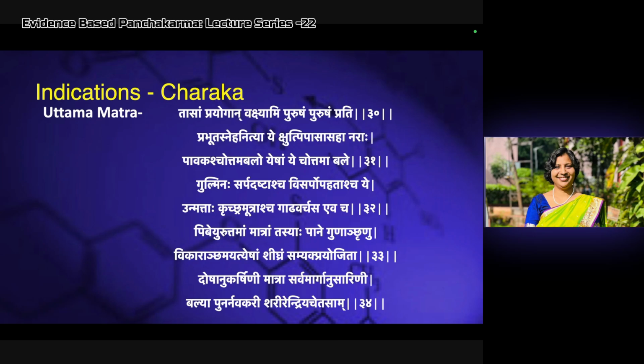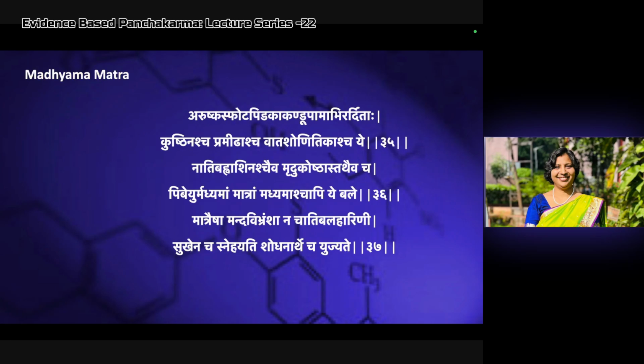Matra Sarva Marganusarini: it goes through the whole body, doing the Anusarana of the whole Marga. Balya: it has the effect of strength. Punarnavakari: rejuvenation of Sharira, Indriya and Chetasam. That's why we see the indications are also like that. So this is the benefit of Uttama Matra.